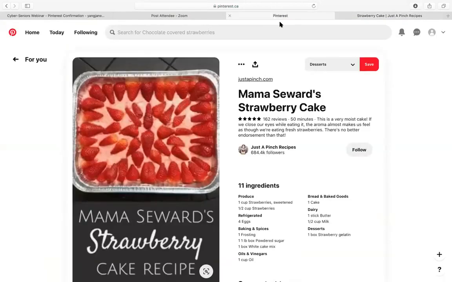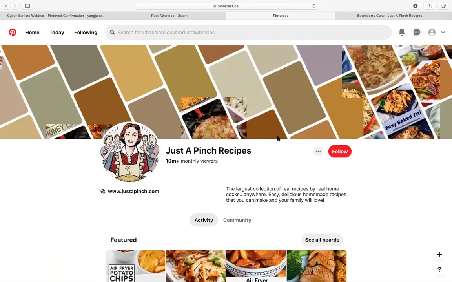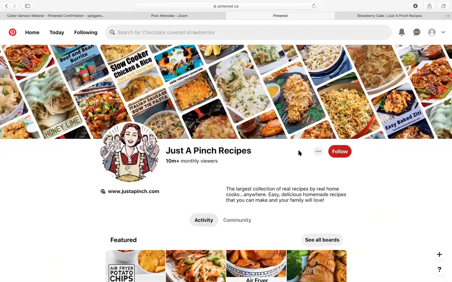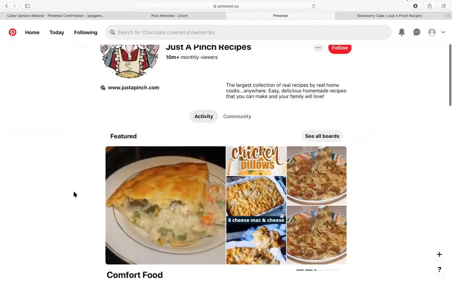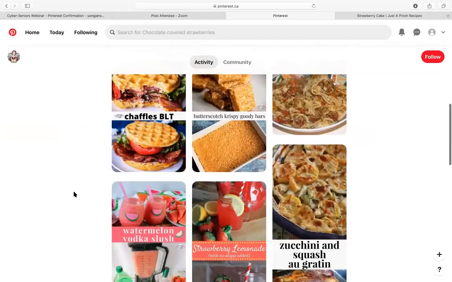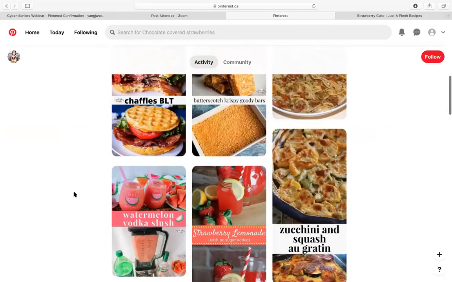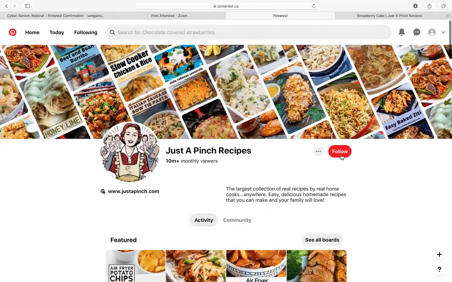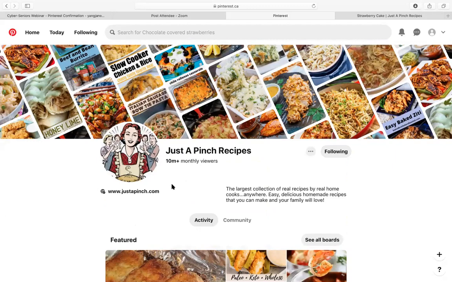And then I'll show you guys how to go to their actual Pinterest account. So if you see a little picture, this is their account. So we're just gonna go in. And like other social media apps, you can follow them. So there's this follow option. And as you can see, this is all of their activity, the featured. She has lots of recipes on here. And let's just say we want to follow her. So now we are following Just a Pinch Recipes.